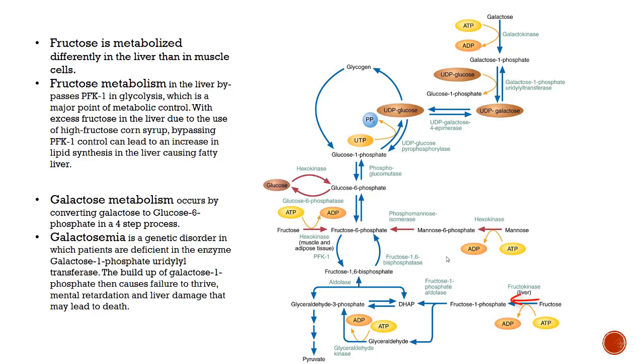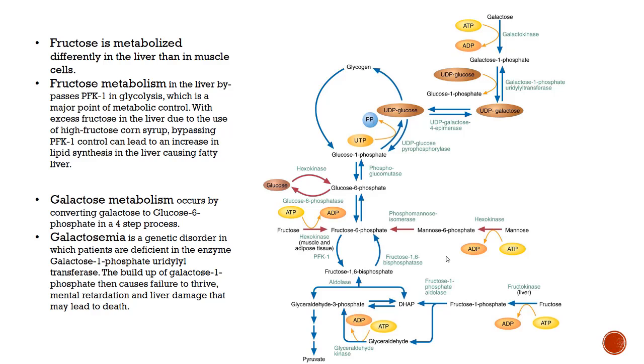Therefore, it is first phosphorylated by fructokinase to make F1P and is then cleaved to form DHAP and glyceraldehyde. DHAP can then be directly isomerized into G3P, continuing its path through glycolysis, while the glyceraldehyde is phosphorylated using ATP and a kinase to make G3P.